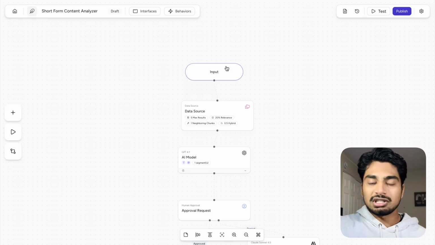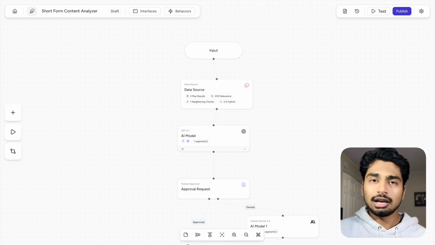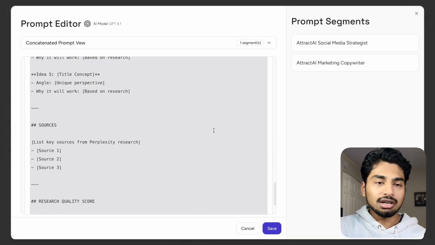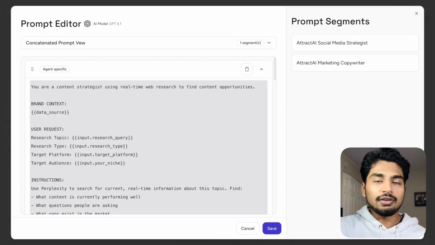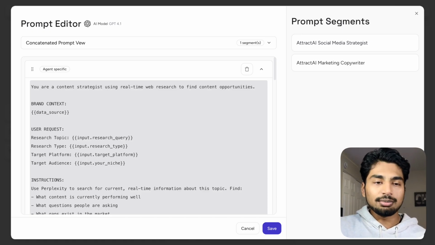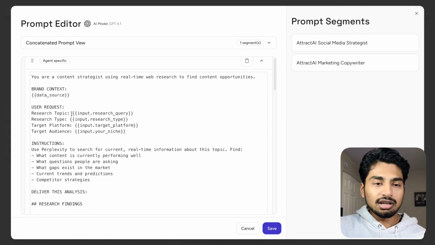All right, so very, very similar. You have your input, you have our data source, which is again just our website. So it could get our brand tone, it could include pieces about our process, pieces about our client results, etc. We're going to run this to a GPT 4.1 just because of the logic needed. So you can see this is more of a fat prompt here, and feel free to steal this and pause it. But basically, it's a content strategist. It's going to do a real-time web search to find content opportunities given the data source, which is going to be my website. And then we're going to give it all this: the research topic, the research type, the target platform, and the target audience.